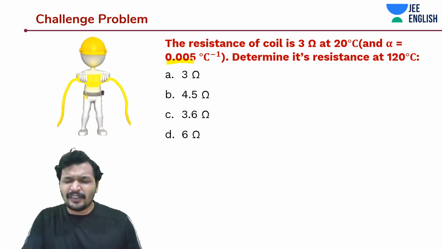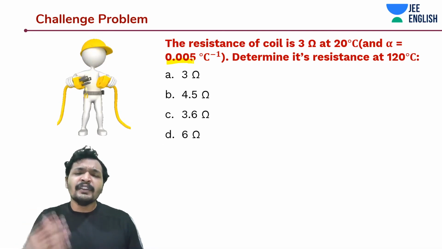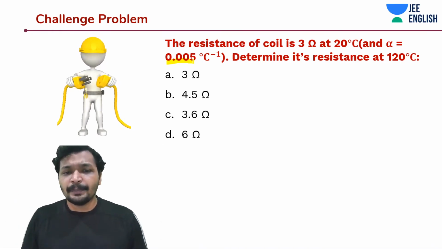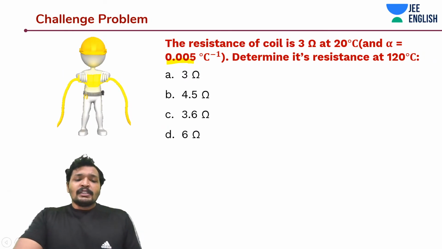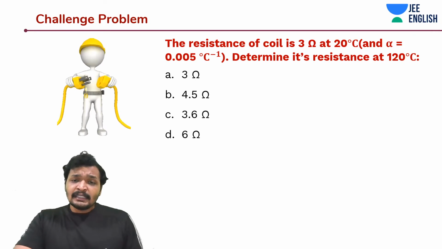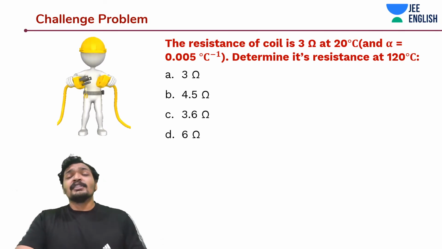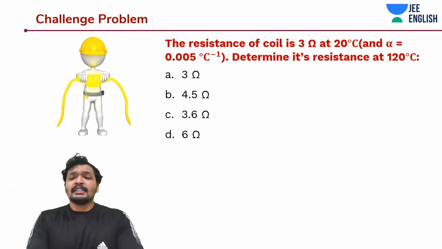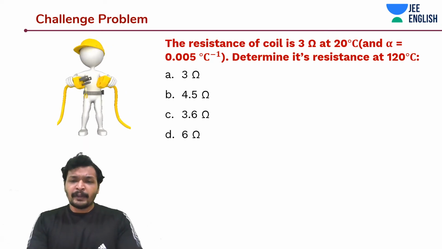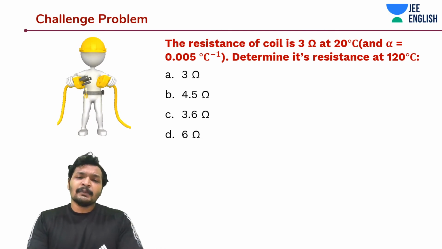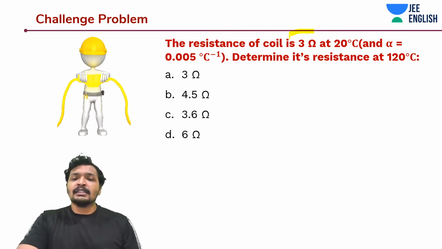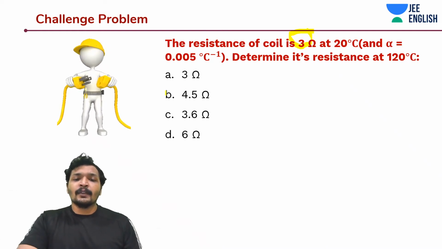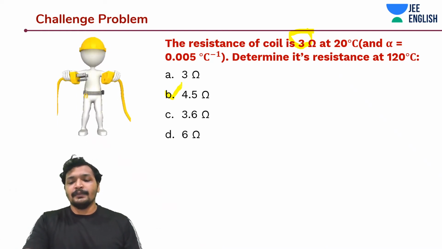That does not mean you write value A, value B, value C. We will see a very systematic method to work around that. But that being said, now what is the value? Delta T is 100 degrees Celsius. Alpha is going to be 0.005 degrees Celsius inverse. That would be 100 into 0.005, which is nothing but 0.5, half. 1 plus half is nothing but 1.5 into 3 ohms. R naught, the initial resistance, is 3. So it should be 4.5 ohms.